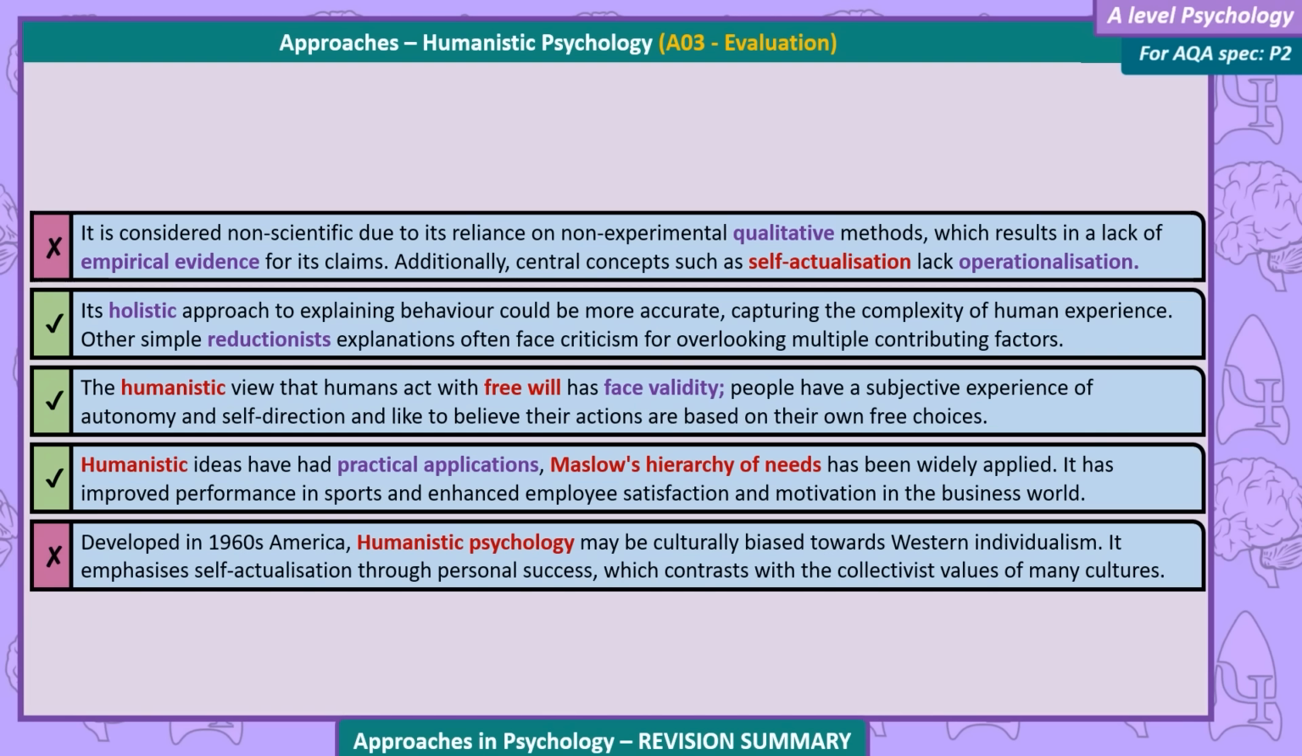Maslow's hierarchy of needs has been widely applied. It's improved performance in sports and enhanced employee satisfaction and motivation in the business world. Developed in 1960s America, Humanistic Psychology may be culturally biased towards Western individualism. It emphasizes self-actualization through personal success, which contrasts with the collectivist values of many cultures.